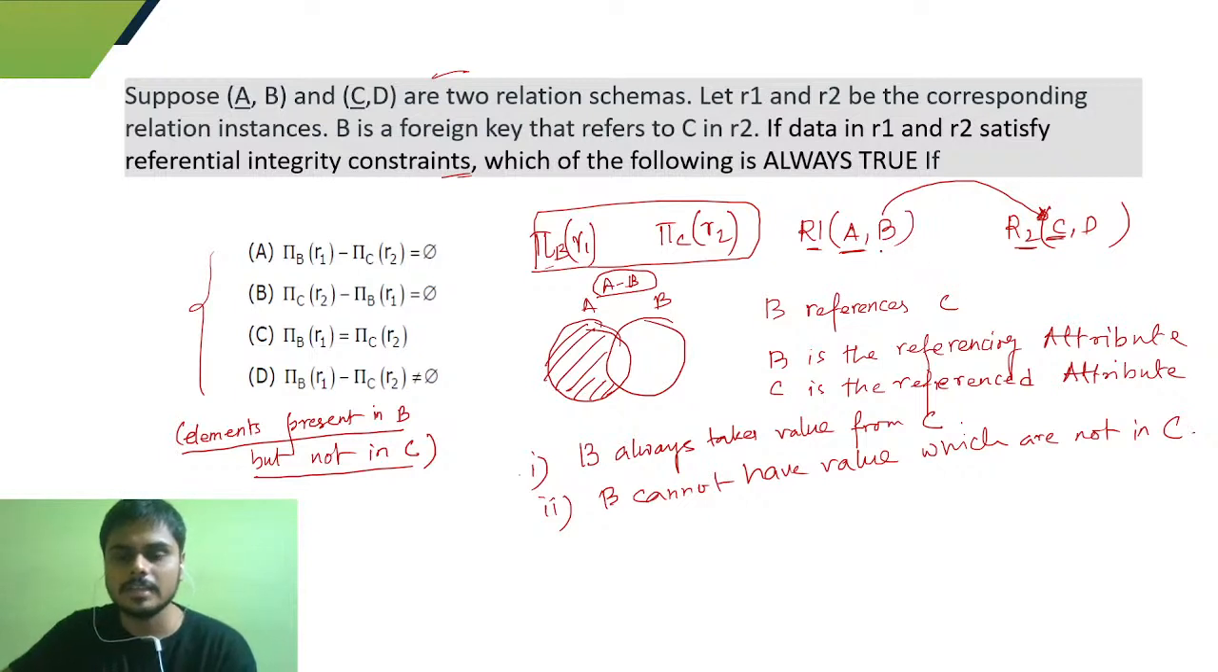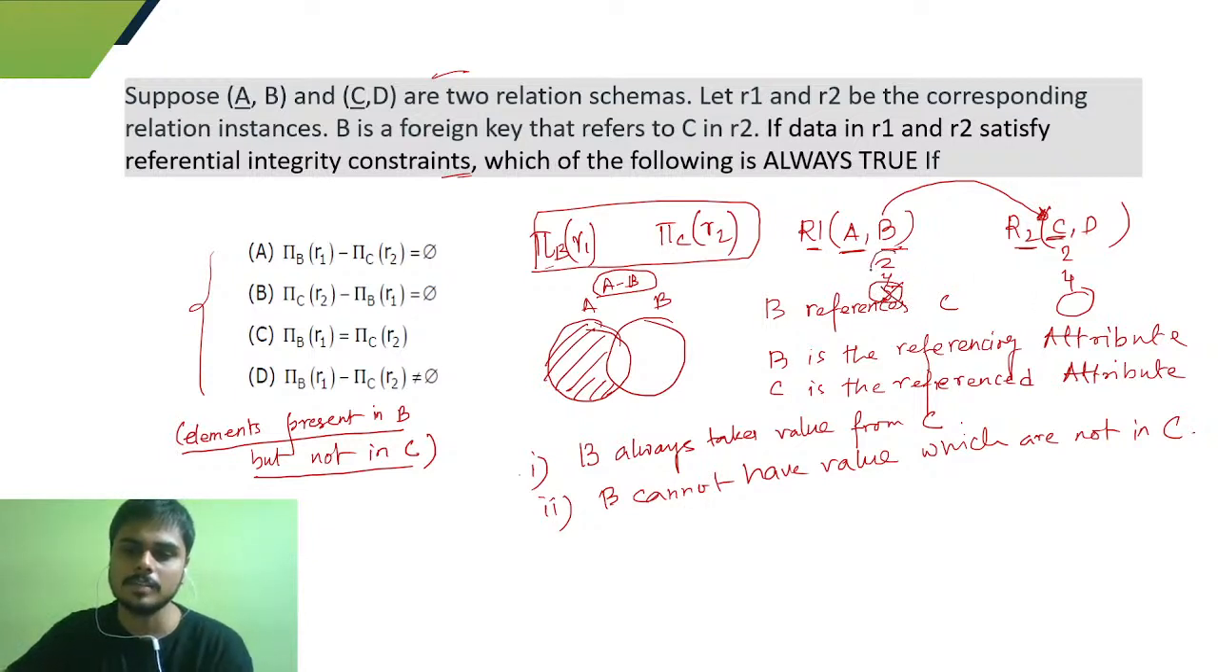Because let's say, is this possible? We have, let's say, 2, 4 and 5 in B, and we have only 2 and 4 in C. So we have 5 here but 5 not here, okay. But is this following the referential integrity constraint? No, because it says that B should always take values from C, but 5 is not present in C, so we cannot take 5 here.